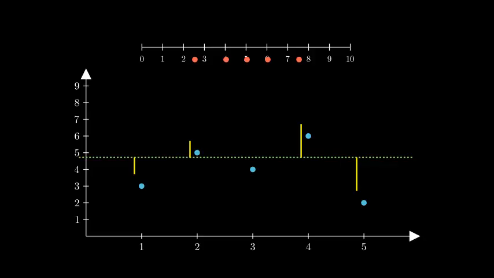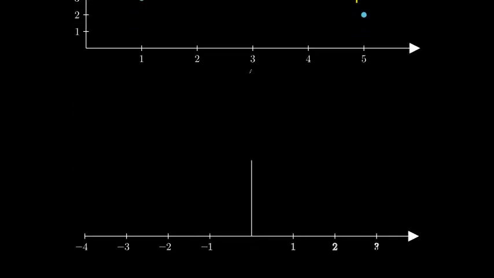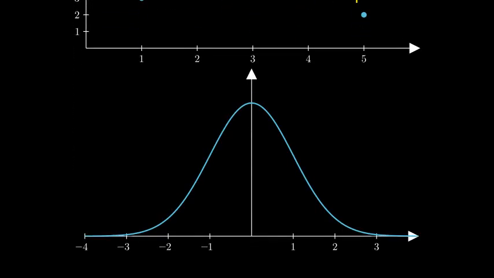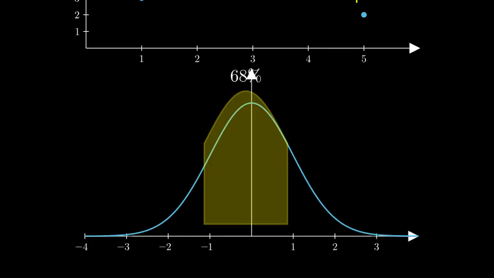Standard deviation helps scientists summarize how much variation exists in a dataset or population. For example, in a normal distribution, about 68% of the data falls within one standard deviation of the mean, making it a powerful tool for understanding the spread of data.